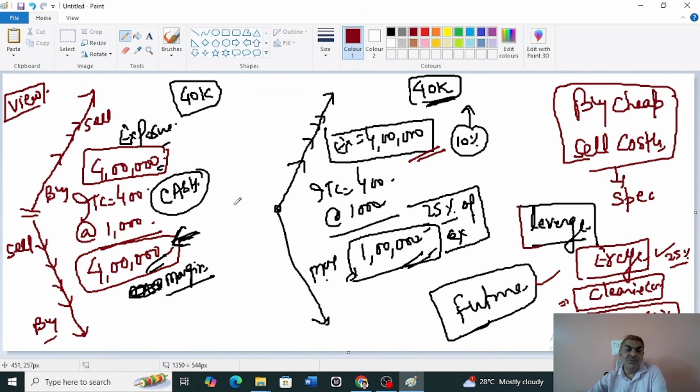Everything is the same in terms of your view in the market. If the market goes up, you buy cash or you buy future. If the market comes down, you sell cash and you sell future. So this concept has not changed. What has changed is that you are not giving full money in future. You are giving a part of the money, that is the margin, while in cash you are committing the entire exposure and then taking a position in the market. So this much is the difference between cash and future. The next will be about option.